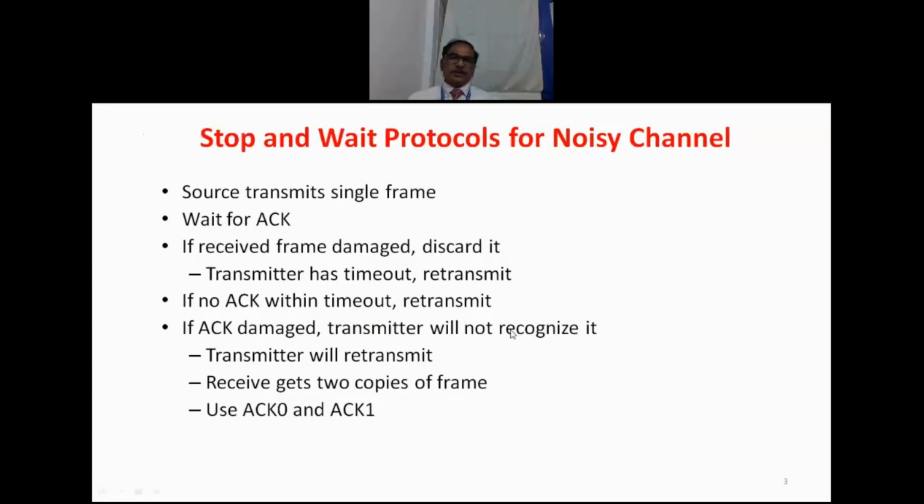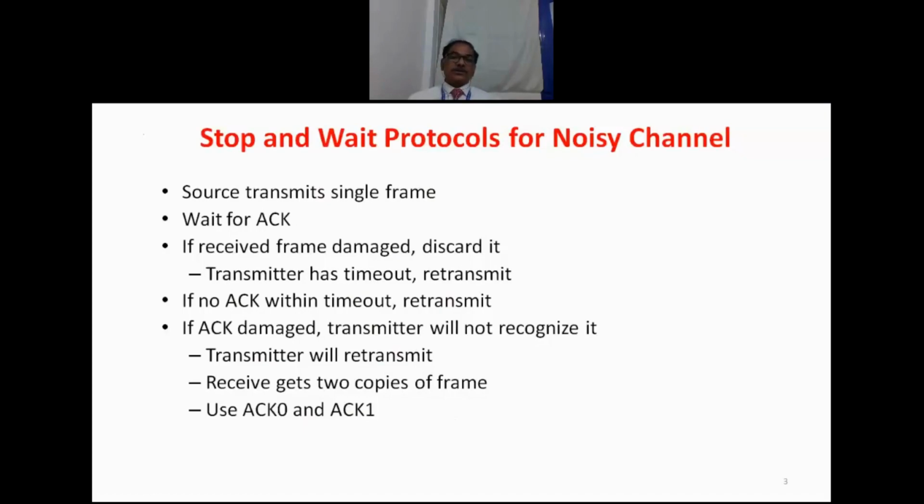In the third case, the sender has received the acknowledgement from the receiver, but that acknowledgement is damaged and it is unable to recognize it. Then again the transmitter is going to retransmit the same frame.